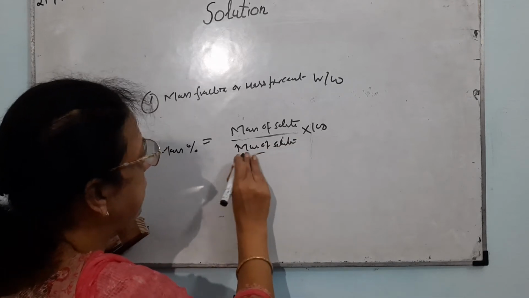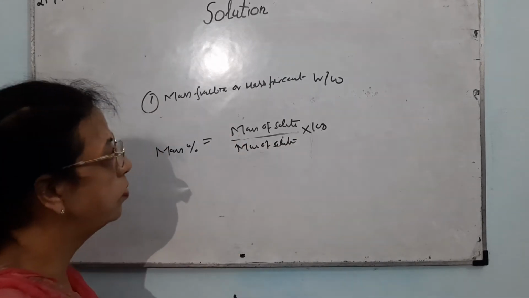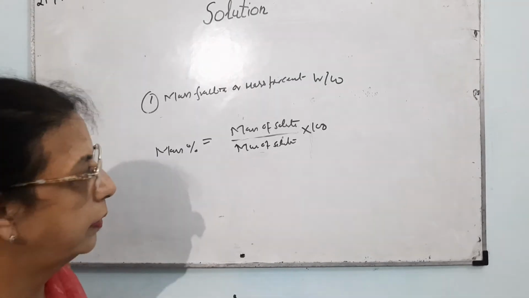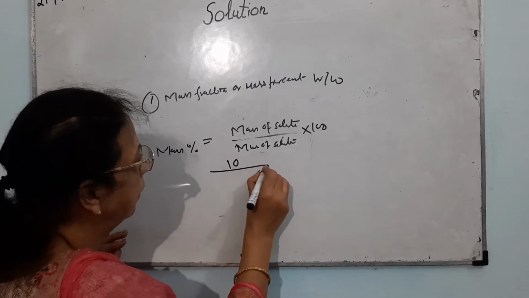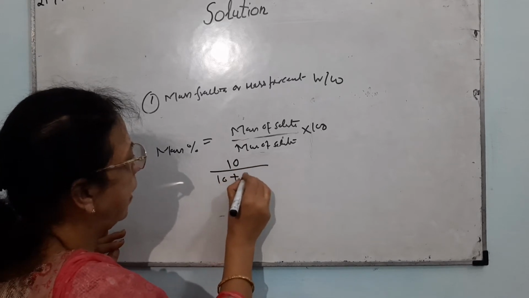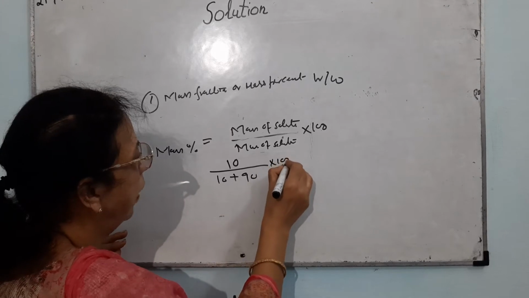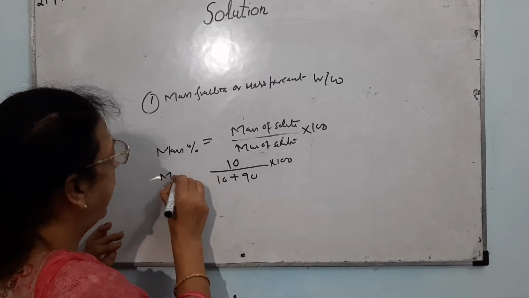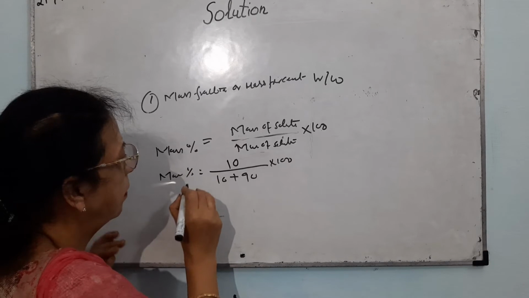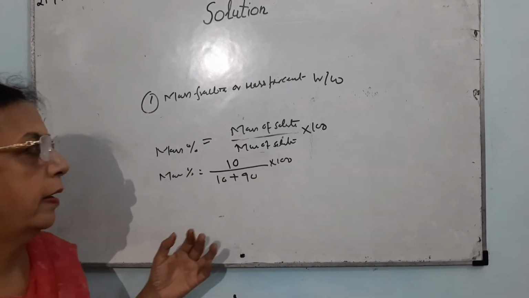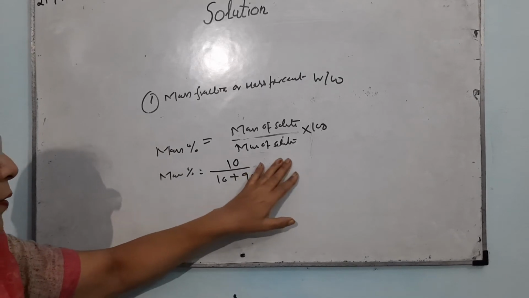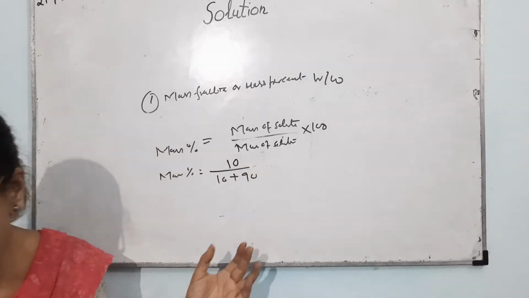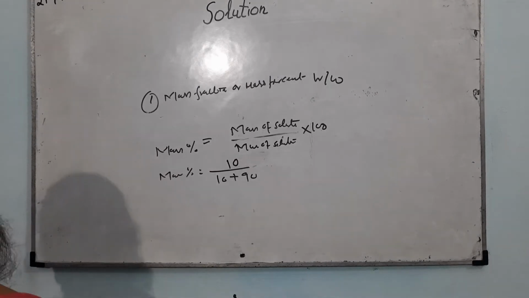Now suppose I say a 10% solution of glucose in water. That means the mass of glucose is 10 and the mass of solution is 10 plus 90, into 100. So that will be the mass percent. If I say mass fraction, then I will not put the 100 here.